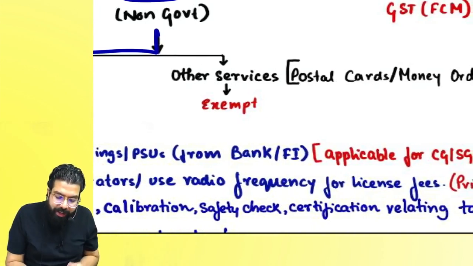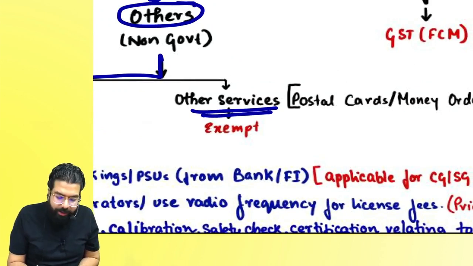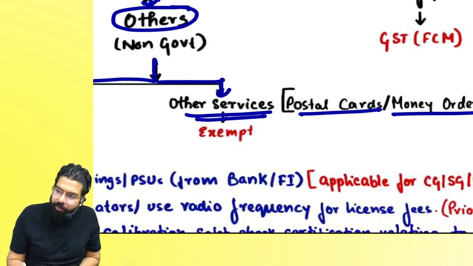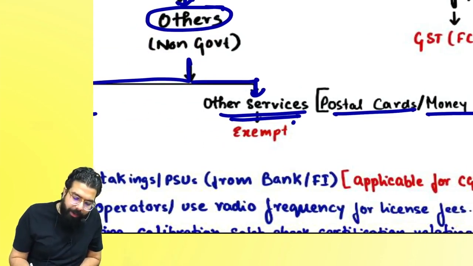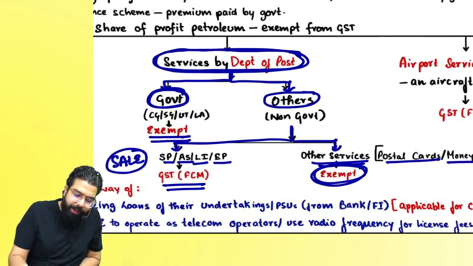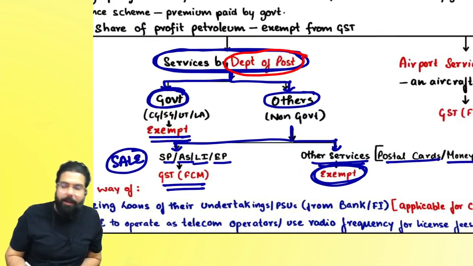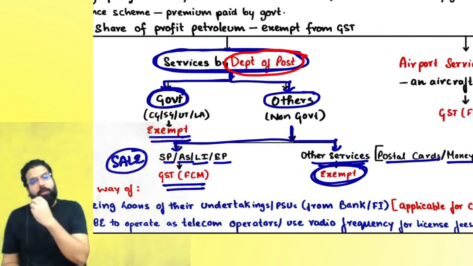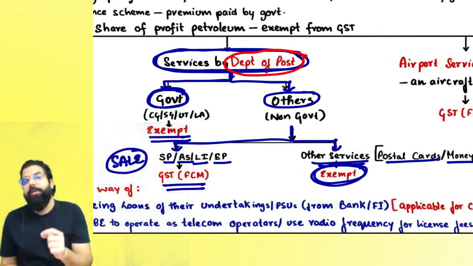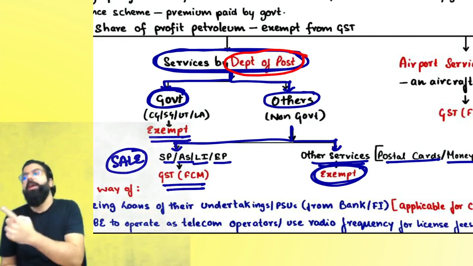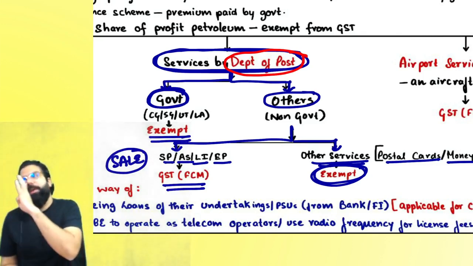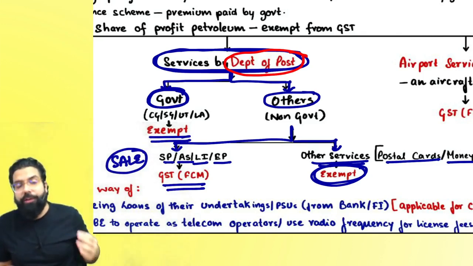But if it is any other services which are other than sale services, like postal card, money order, etc., the services which are given by the post office, then it will always be exempted. So in your exam, always remember the department of post giving any service to the government will be exempted. But if it is giving to others, you will always have to see: speed post, agency service, life insurance and express parcel are taxable under forward charge mechanism.